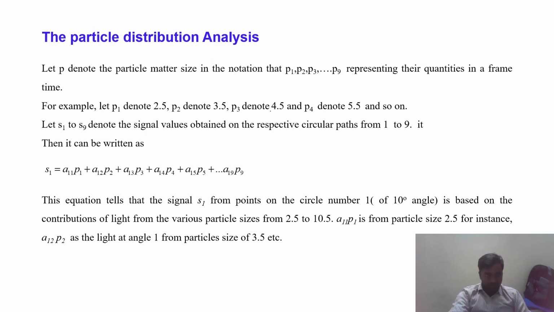This is the equation. We can get S1 just at point on circle number 1 in the first angle. Previously I told you this is based on the circle of the light from the various particle sizes from 2.5 to 10.5. So the first one means A11 into P1, which is 2.5, and vice versa we can get the continuous values.